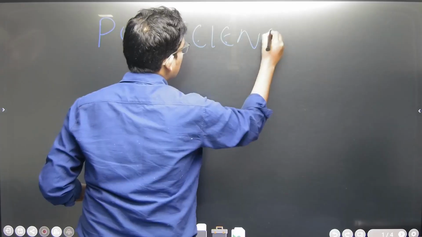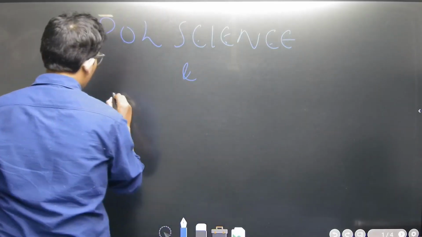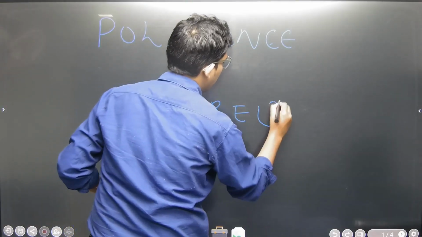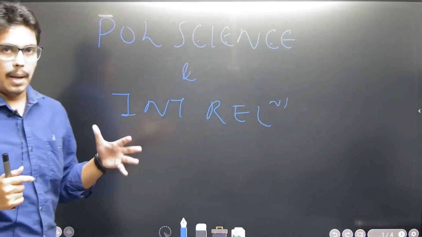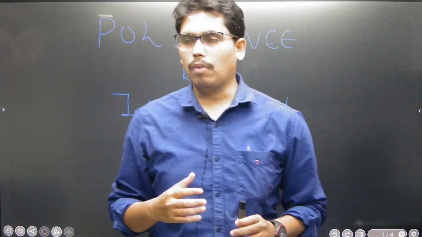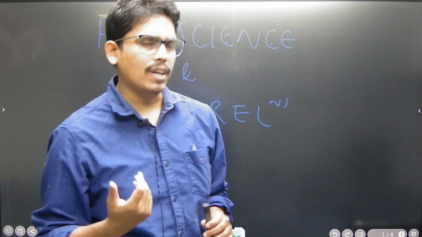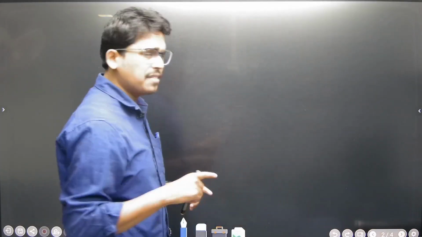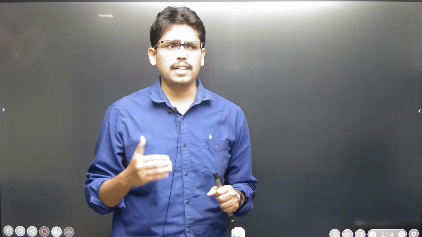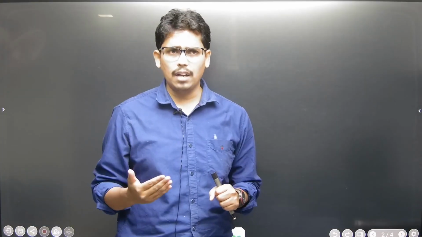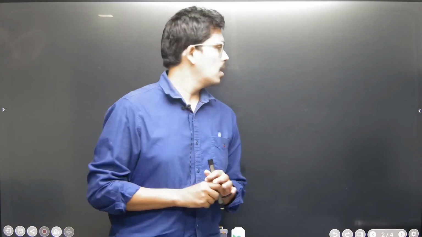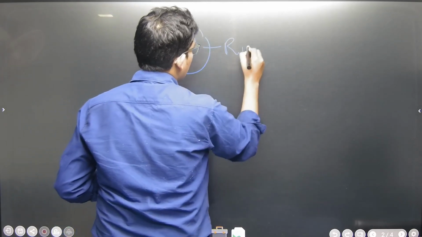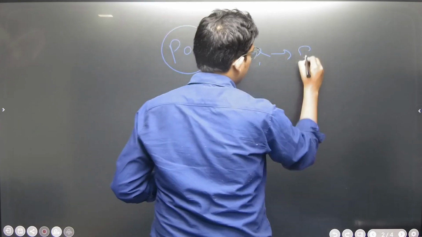Political science and international relations. So this name suggests political science. My first question to you: what is political? I can say political is a set of rules, a set of ideas to govern a body. Political means a set of rules to govern.